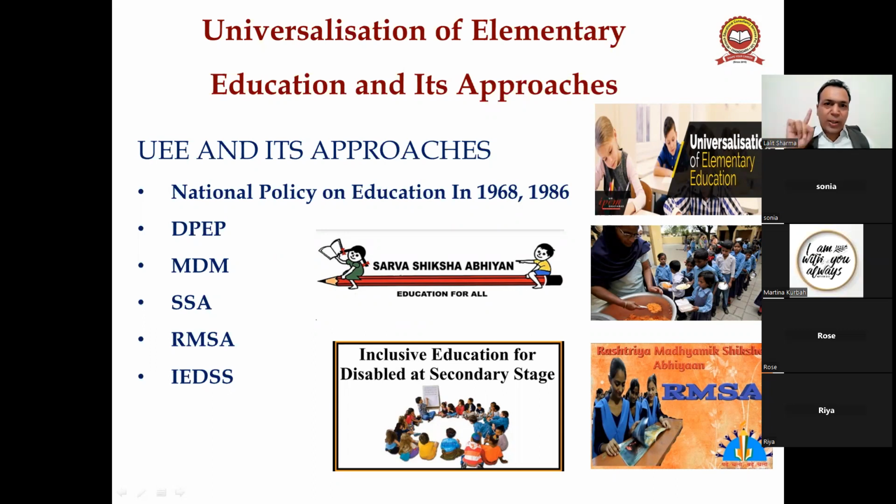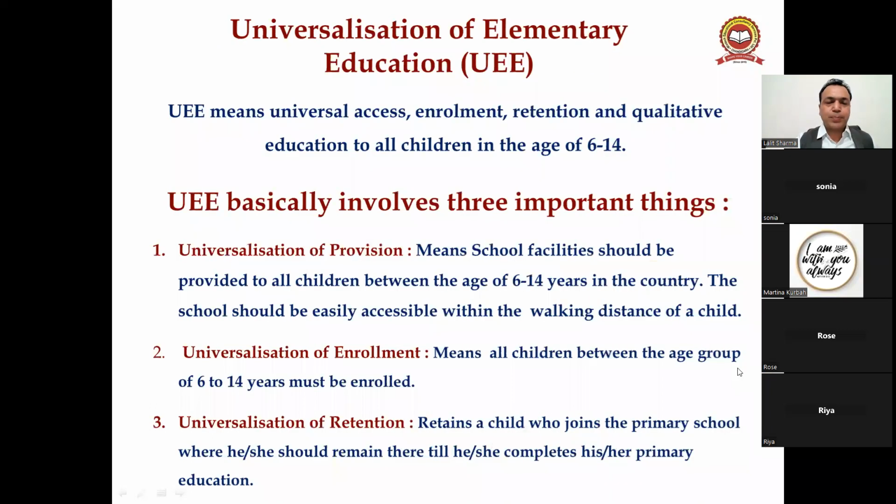Okay, so first you have to understand what UEE, universalization of elementary education, is, and then we will discuss all of the approaches one after the other. So, guys, UEE means universal access, enrollment, retention, and qualitative education for all children in the age group of 6 to 14.